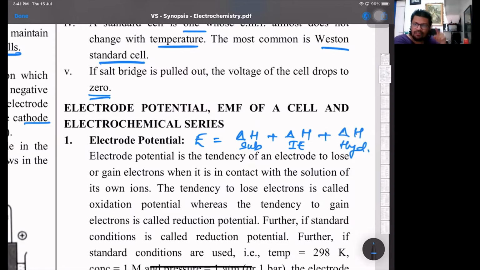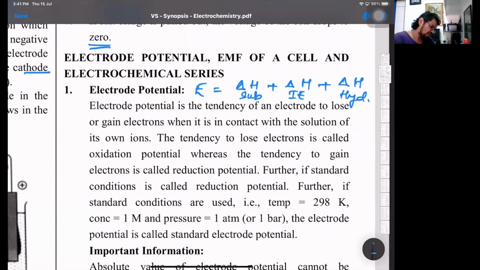Lower the value of all three, meaning the summation, the more tendency of that electrode to either get oxidized or get reduced. So whichever value is lower will have more tendency either for oxidation or for reduction. Lose electrons, that's oxidation potential. When it gains electrons, that's reduction potential. Standard conditions are 298 Kelvin and 1 molar concentration, that's 1 mole in 1 liter of solution. And if it is a gas, the standard pressure is 1 atmosphere or 1 bar, where we know 1 bar is 10 raised to 5 pascals.